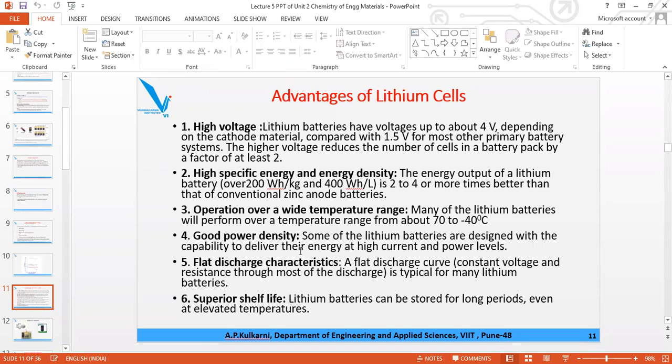No, we are not doing that, because the shelf life or storage life is very high, and without any risk of explosion you can store it safely for a longer period, and even utilize the device at a high temperature. So even at a high temperature, the chemicals inside the lithium battery will not get decomposed, so it has a superior life.